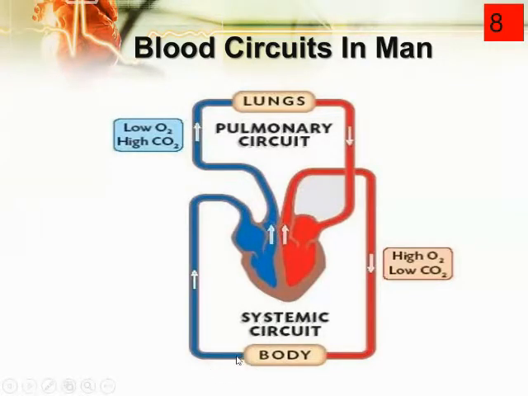Now the blood is moving towards the heart. This blood has less oxygen because the oxygen has been transported. What is the main function of the blood? Blood transports food, nutrients and oxygen to all parts of the body. Now the blood coming towards the heart in the right atrium again has less oxygen and a high amount of carbon dioxide. Then the cycle goes on again and again.